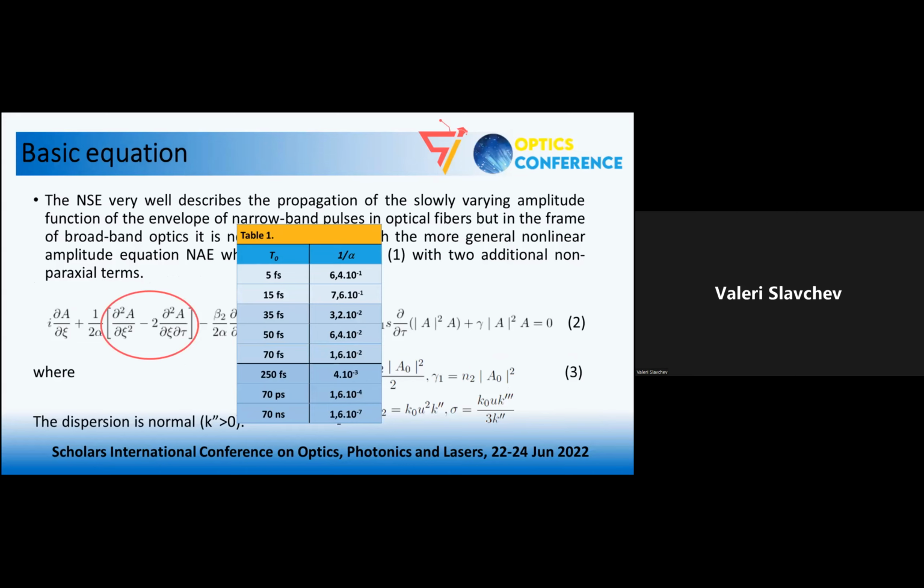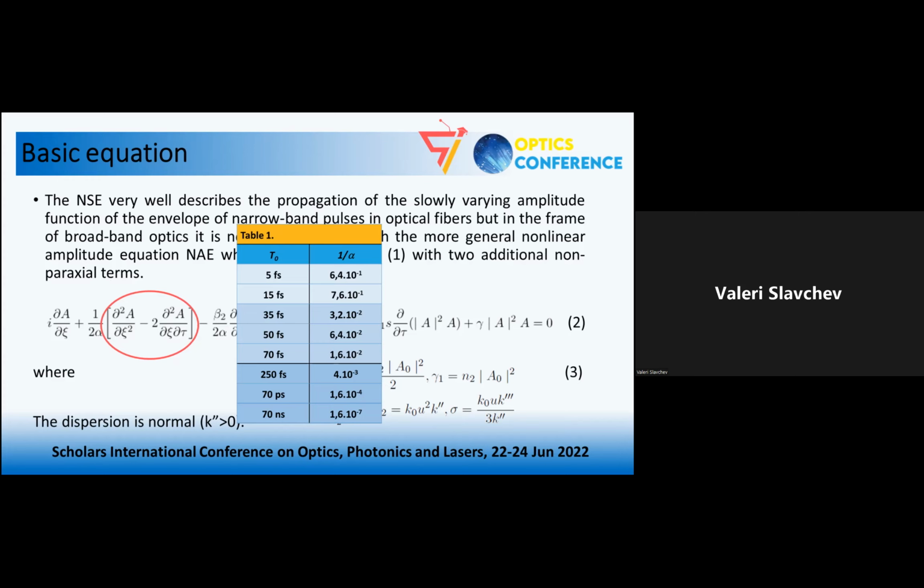So, as I already mentioned, the nonlinear Schrödinger equation very well describes the slowly varying amplitude function of the envelope of narrowband optical pulses, but it has some limitations. When we work with femtosecond and attosecond optical pulses, it is more convenient to use the general nonlinear amplitude equation, which works very well for long as well as ultra-short optical pulses. It differs from the nonlinear Schrödinger equation with these two non-paraxial terms here.